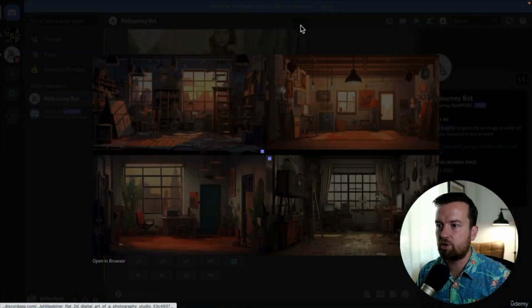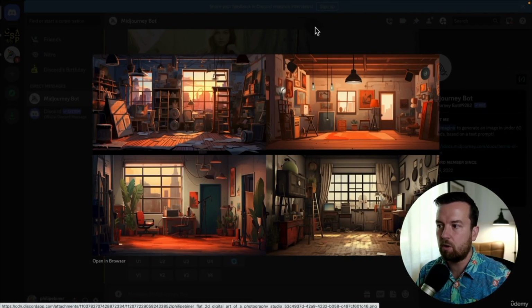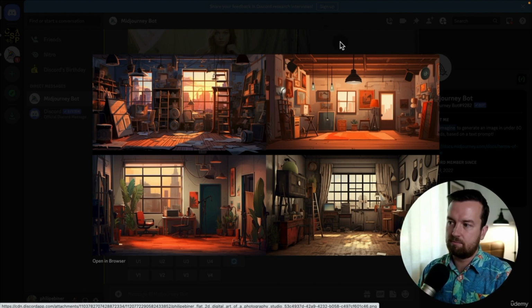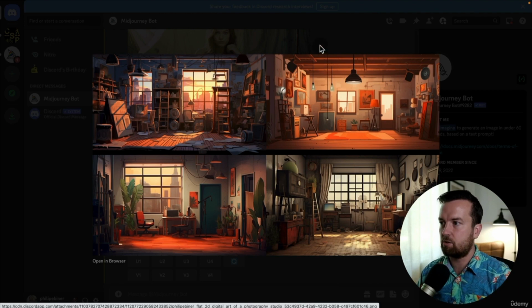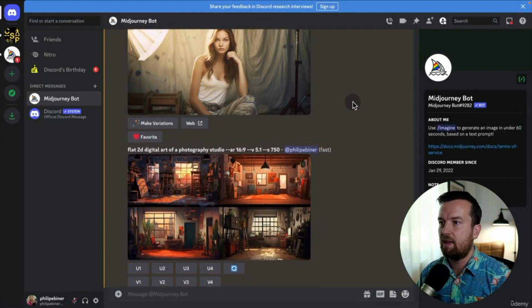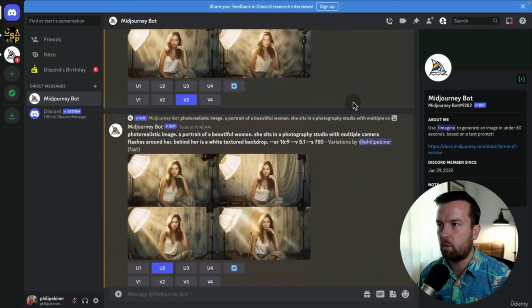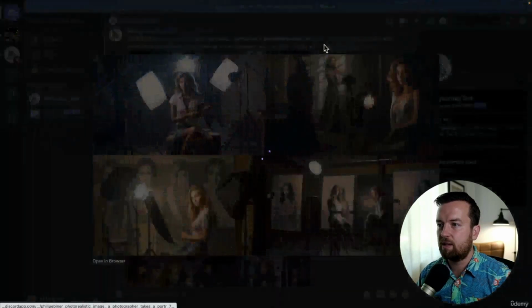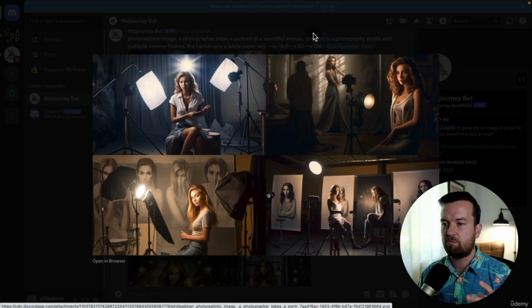Here was one where I was just trying to get that photography studio look, which would actually be pretty cool as a background to our actual photographer. So maybe I take a photo of Will, the instructor, and superimpose him onto that image in Photoshop. That'd be pretty cool. Here are several examples where I was trying to get that flash portrait, but